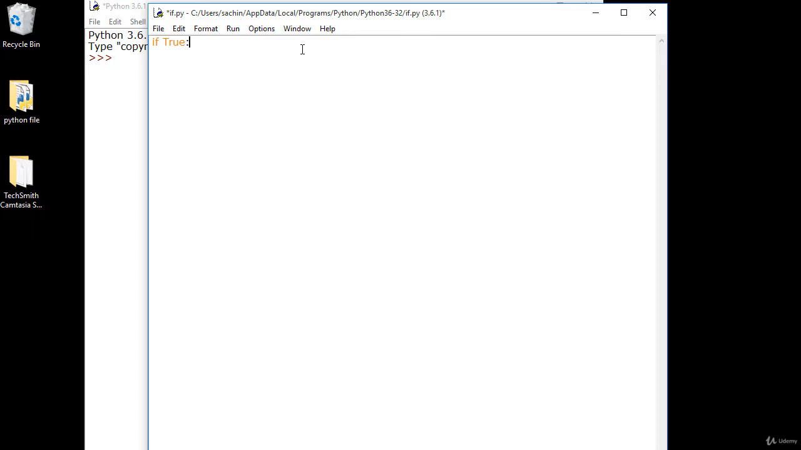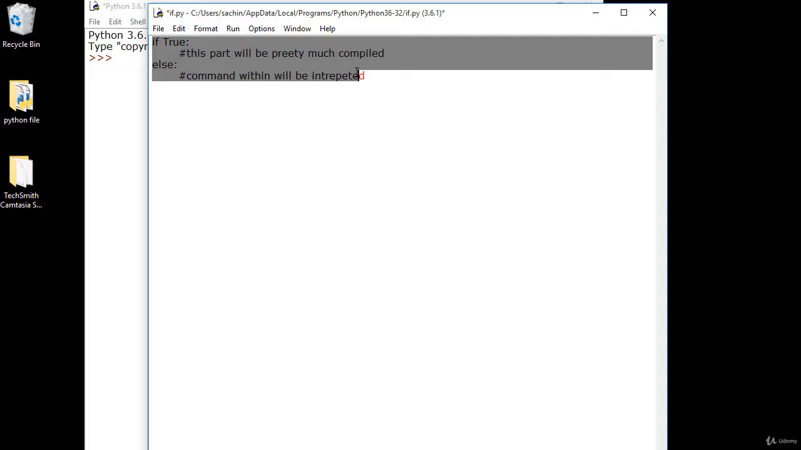If the condition is true, then this part of the statement, whatever I write here, will be interpreted. If this condition is true, this will be run, and secondly, if it is false, the other part, the command within it, will be interpreted by Python.